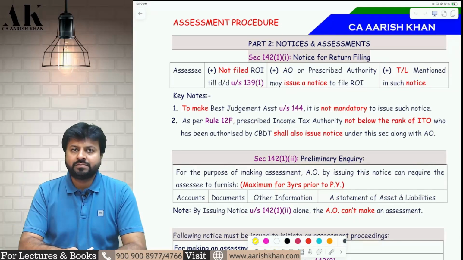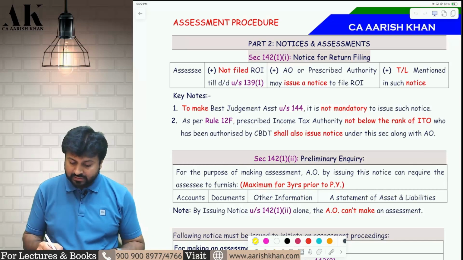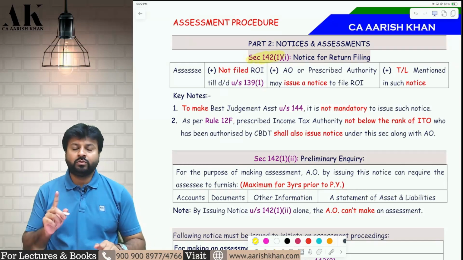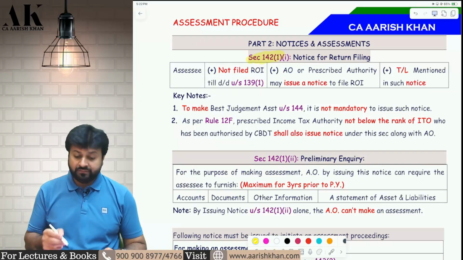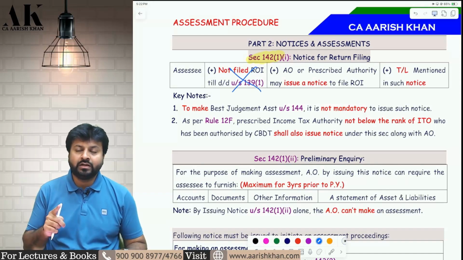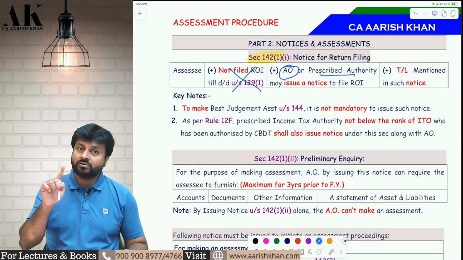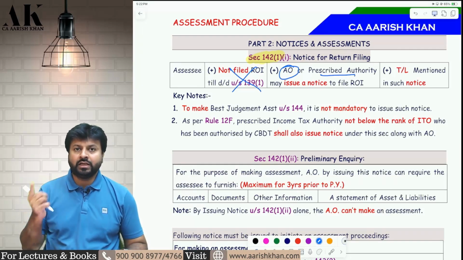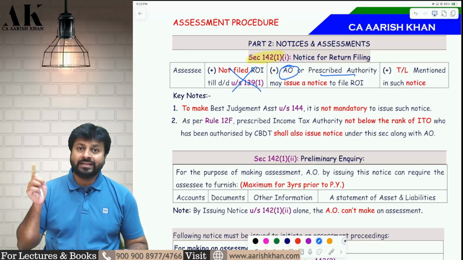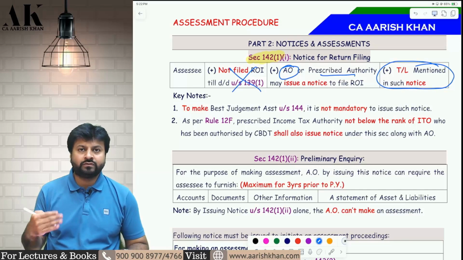So now let's go ahead with the next part, which talks about notices sent by the different income tax authorities, including the assessing officer. The very first notice that the assessing officer may send is under section 142 subsection 1 clause 1. What is this notice? If you don't file the return on time, that is within the due date mentioned under 139(1), then the AO or a certain prescribed income tax authority will send you a notice to remind you to file the income tax return within the time mentioned in the notice. Generally, they will allow you around 15 to 20 days.